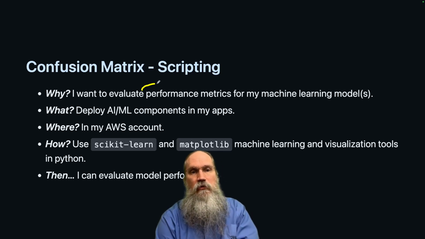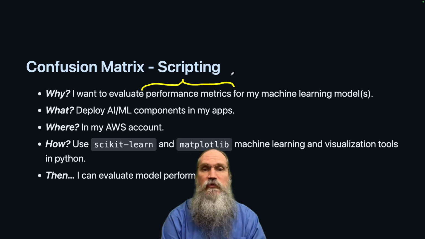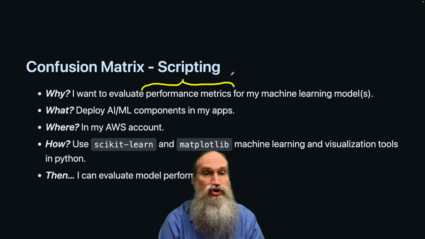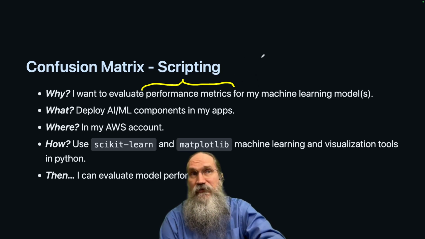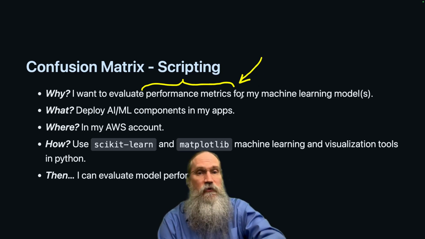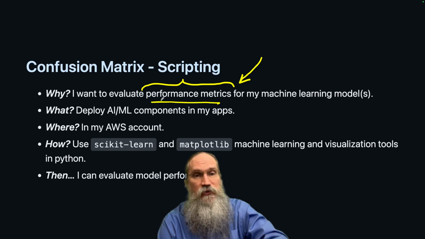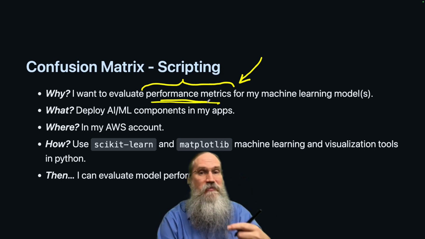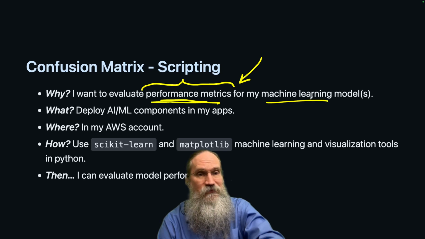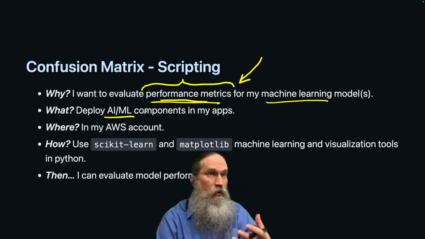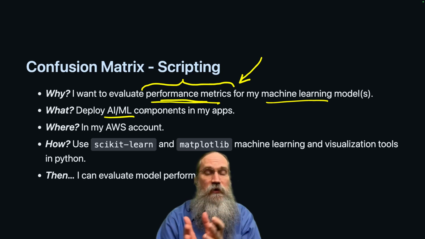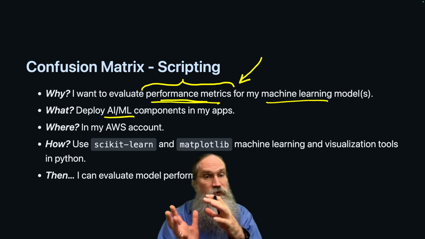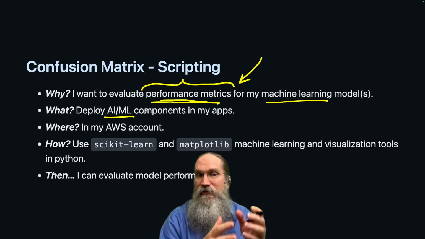The term confusion matrix comes from statistics and information science. Data science and machine learning certainly use it. There are a lot of different fields that use confusion matrices, but we're going to focus on using them for classification problems as performance metrics with machine learning models. So if you have AI or ML components within your applications, within your software, you could leverage performance metrics such as this if, again, you have a classification kind of problem rather than a regression problem.